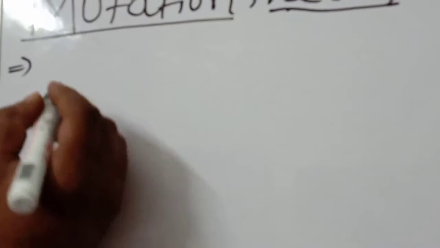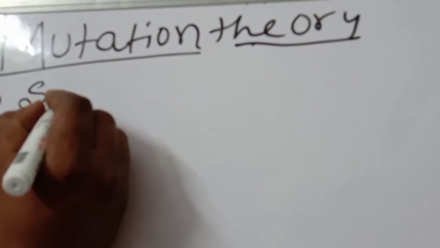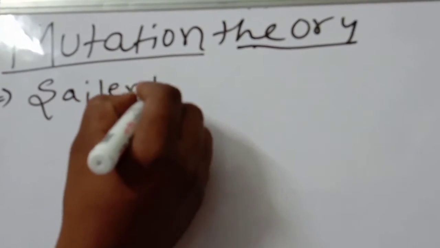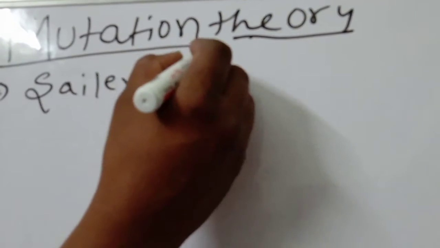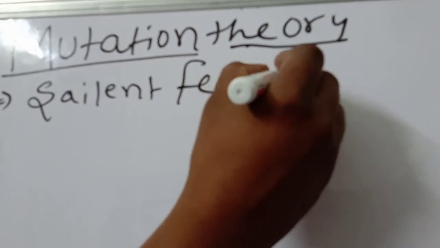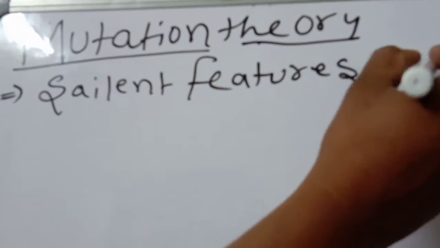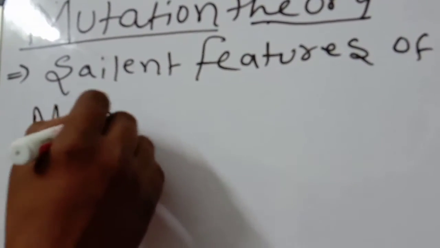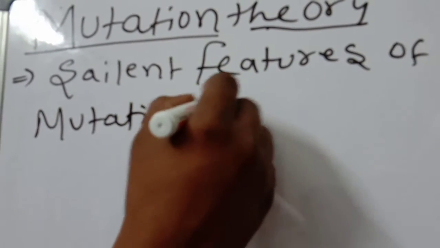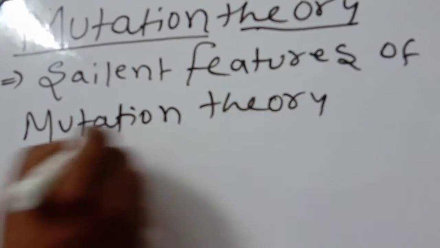Now in this class, we are going to discuss the salient features of mutation theory.